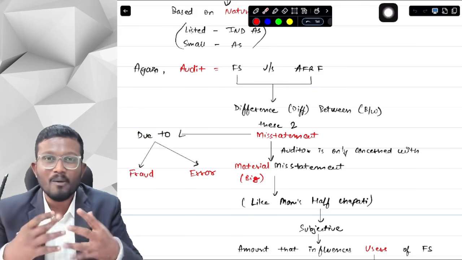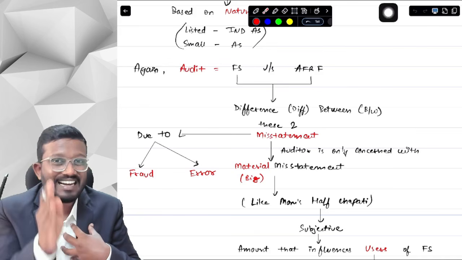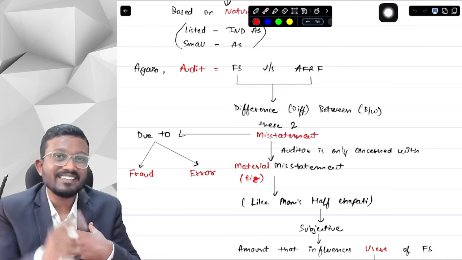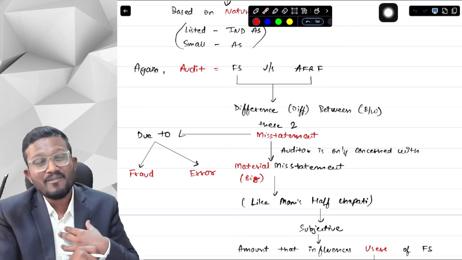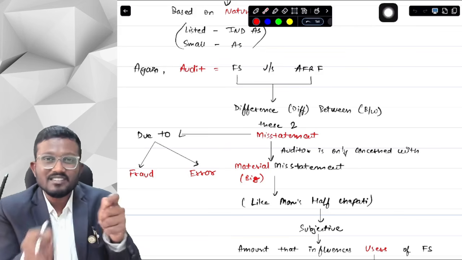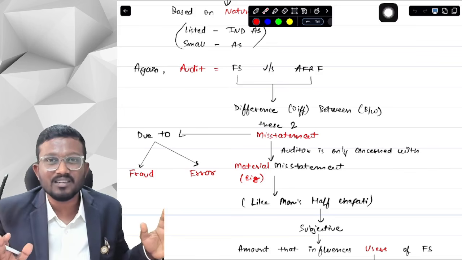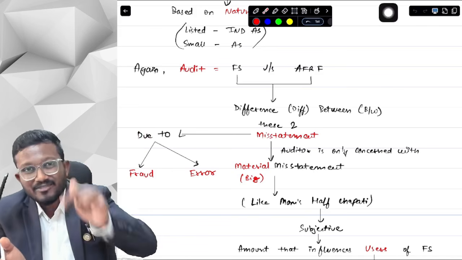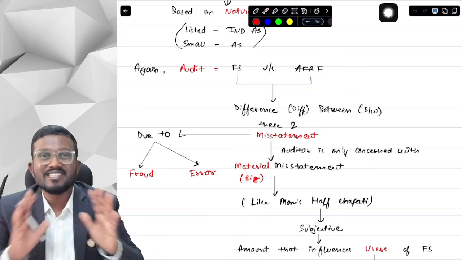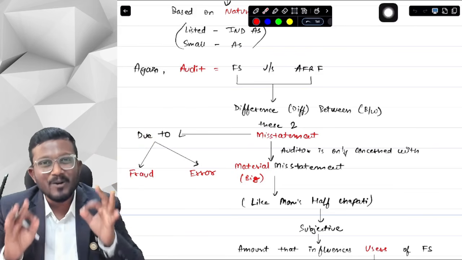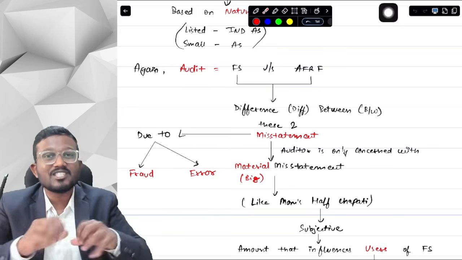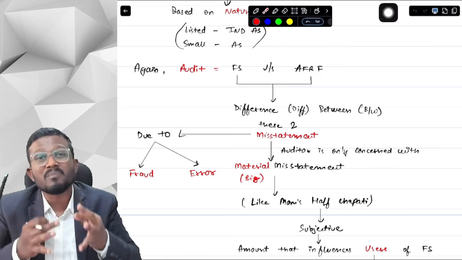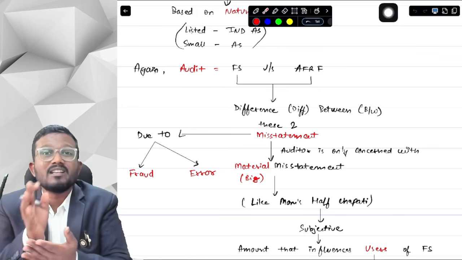From our point of view, half chapati is exactly half, 50% of the chapati. But from mother's love point of view, half chapati is 75% of the chapati. She will cut 75% of the chapati and give it to us and say, this is half only, this is half only. So for her, 75% is half. For us, 50% is half. So from this example, I want to tell you that which misstatement is big and which is small is a subjective decision, on the basis of the judgment of the auditor.